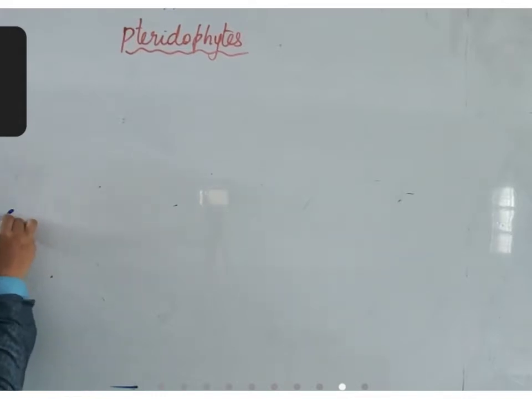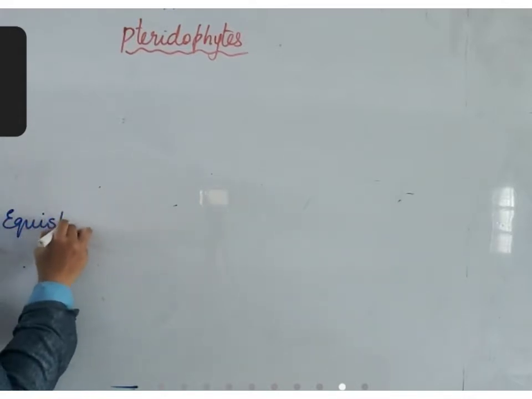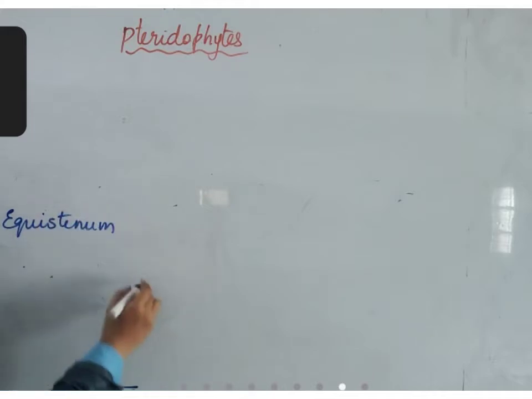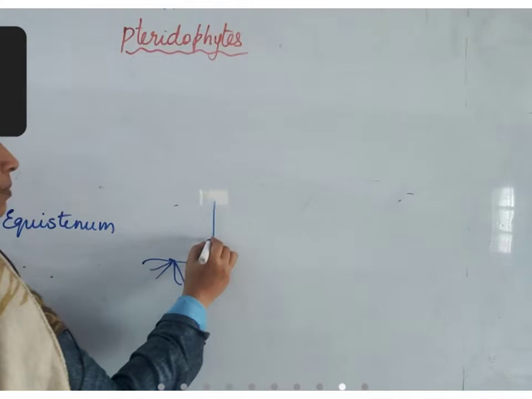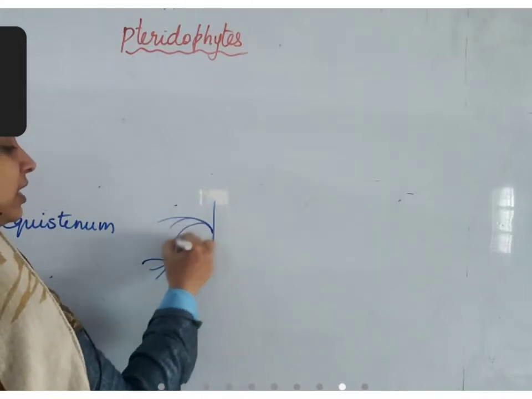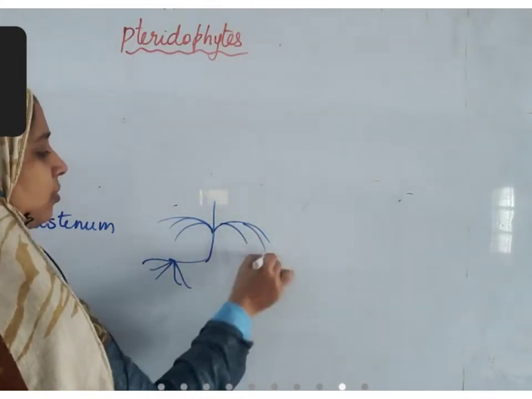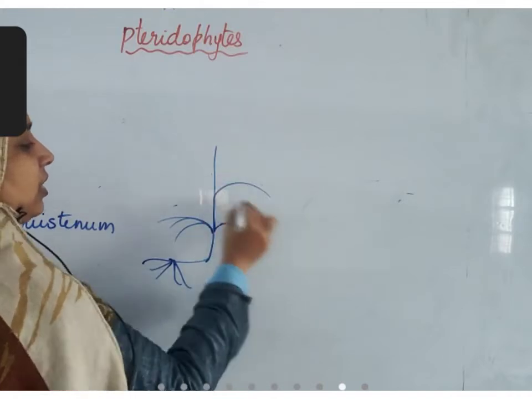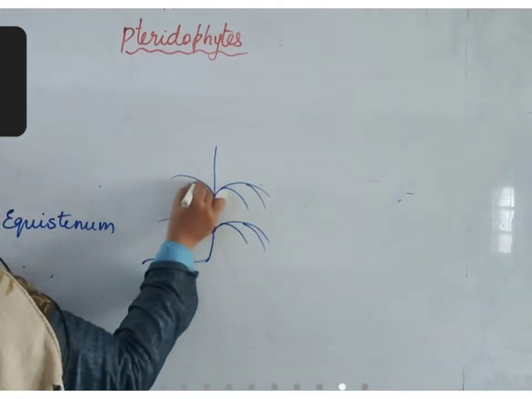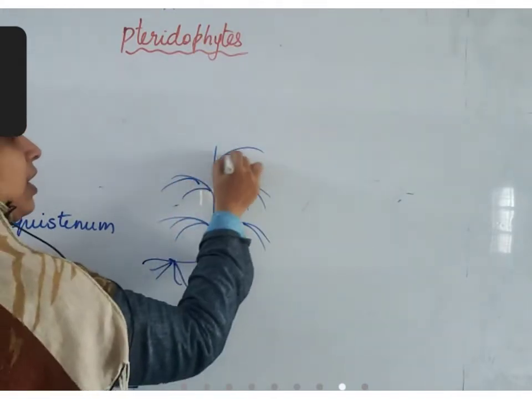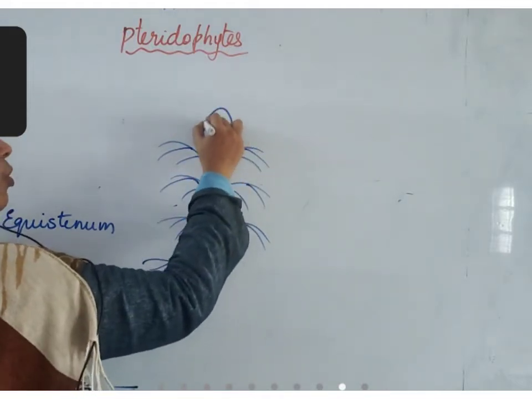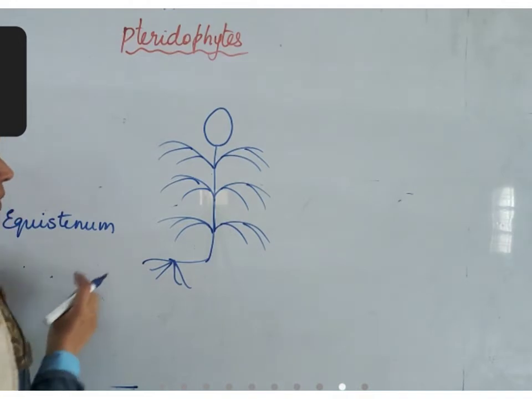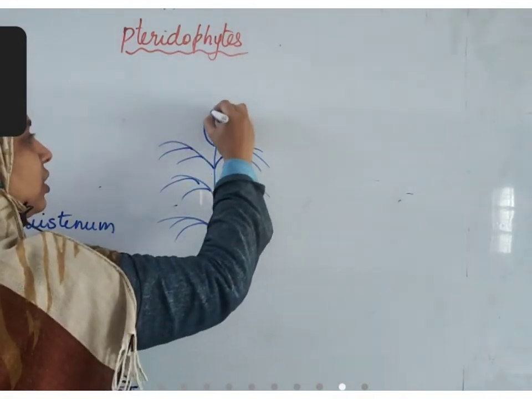For example, take Equisetum, a type of pteridophyte which produces root-like structures. After that, a stem-like structure. On the stem, leaf-like structures are formed at different nodal regions, and finally a bunch, a small fruit-bearing body develops, which is almost conical in structure.